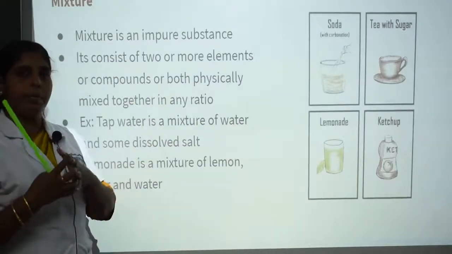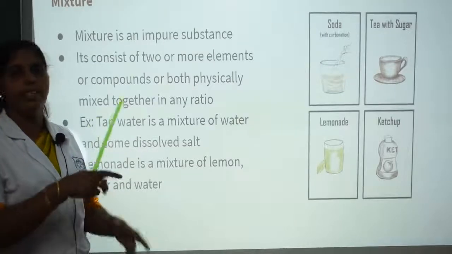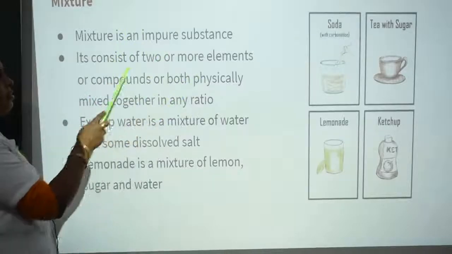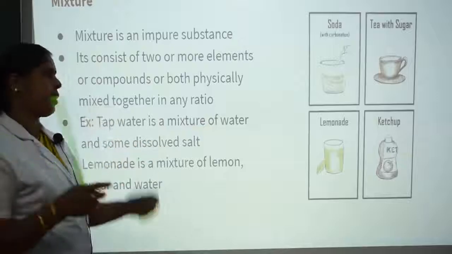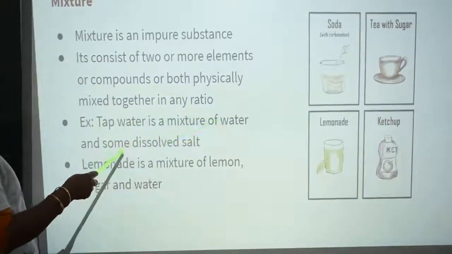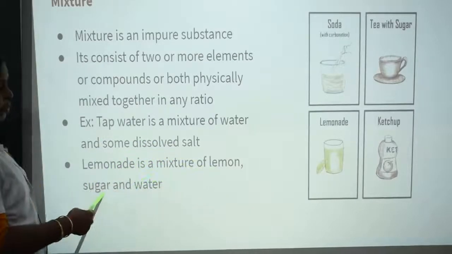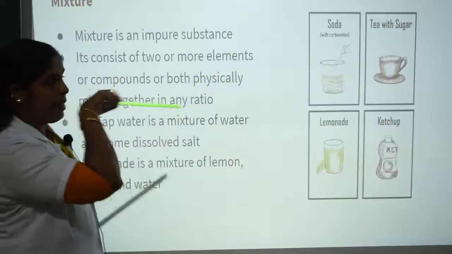Mixture means we can make a mixture, isn't it? We can mix two or three substances together and we get a mixture. Here, a mixture means an impure substance. When two or more substances are mixed together in any ratio, we can form a mixture. For example, tap water is a mixture of water and some dissolved salt. Lemonade is a mixture of lemon, sugar and water. Soda is a mixture.